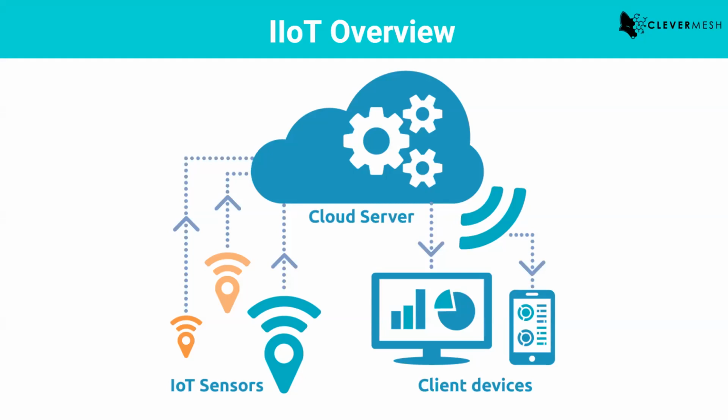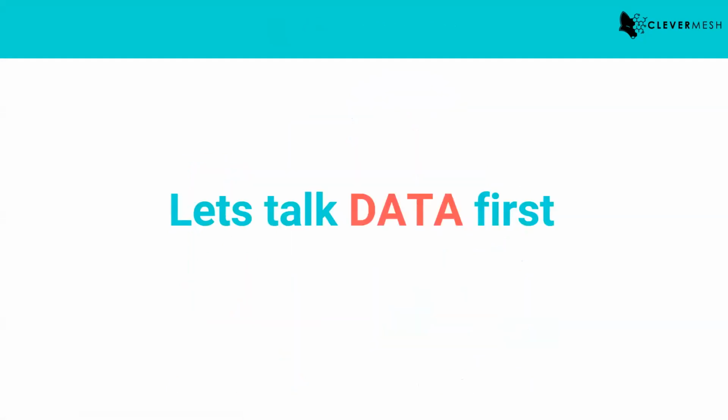Okay, so let's move on to the next part. Why are we doing all this to collect data? Why can't we just monitor everything? Why is data so important? Because data is the root for all the not emerging, but already emerged technologies like AI, machine learning, robotics, IoT, and Industry 4.0, and automation. So data is the root for all these technologies.